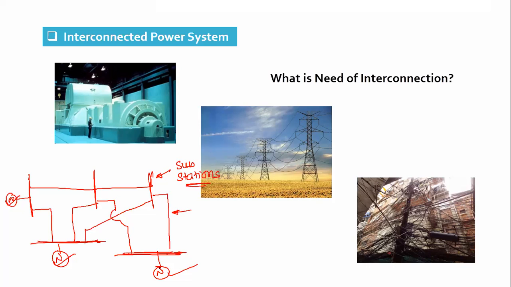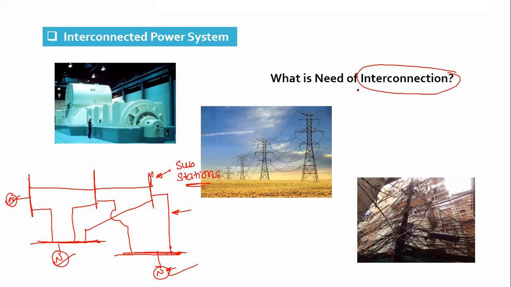These are the transmission lines. These are the generating stations. So that is the need of interconnection of the power system. Now, what is the disadvantage of interconnection? Can anyone tell me? What are the drawbacks? So it has a number of advantages.